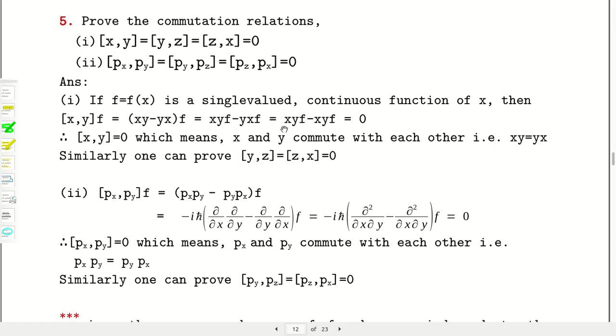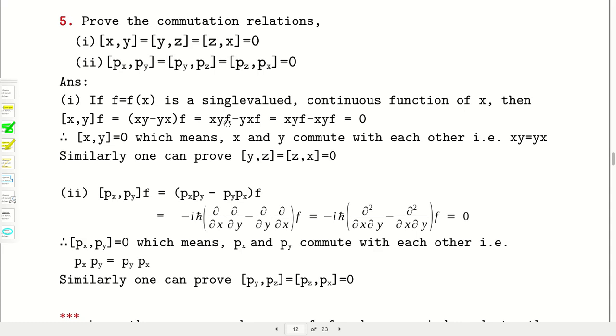Now first, f can be a single valued continuous function of x, and now operate [x,y] on f, it will give you 0 straight away, because they are multiplying operators. Here x cap y cap minus y cap x cap on f is equal to x cap y cap on f minus y cap x cap on f, but as they are multiplying operators, x cap will be x, y cap will be y, here the caps are not there.